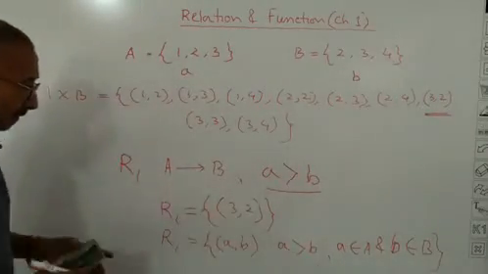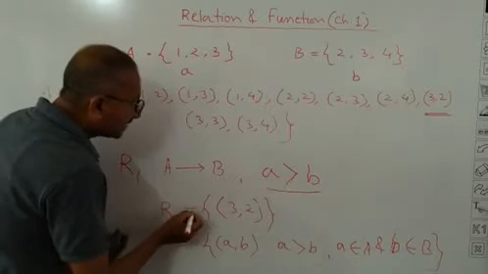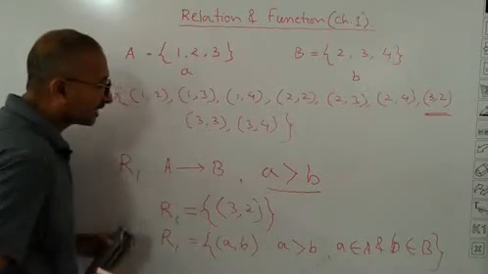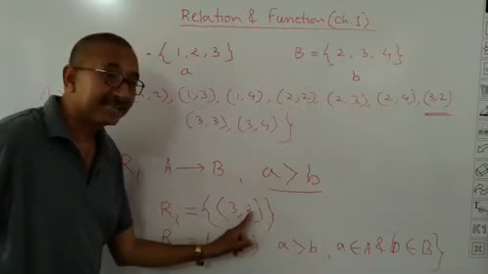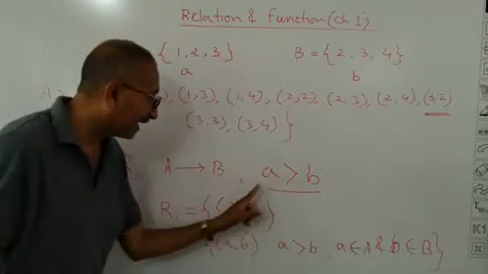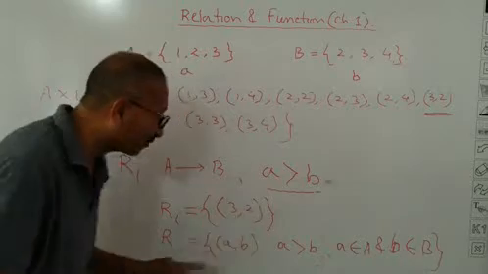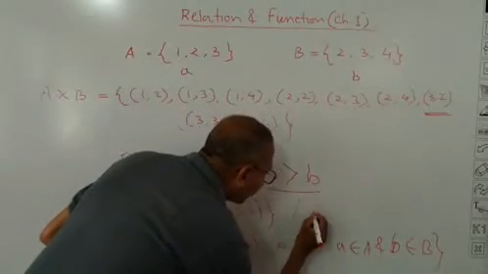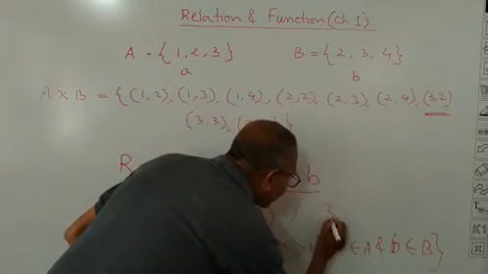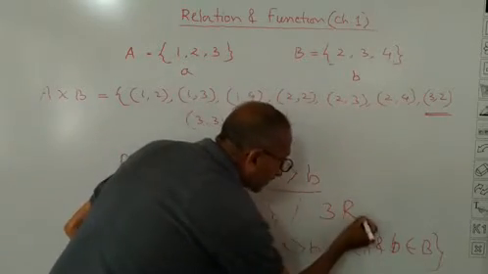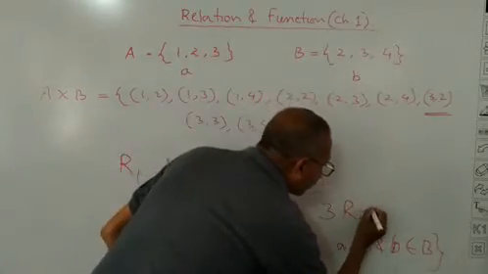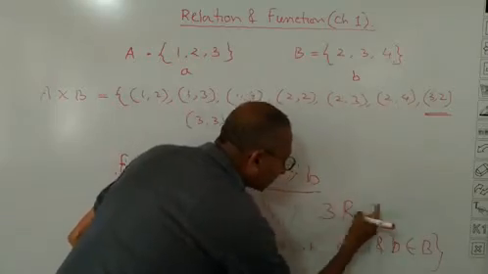And instead of writing R is equal to this, we can say that here element 3 is related to 2. How are they related? Element 3 is greater than element 2. That we can write in this way also. See carefully. 3 is related to 2, I have written R1, so I will write 3 R1 2.